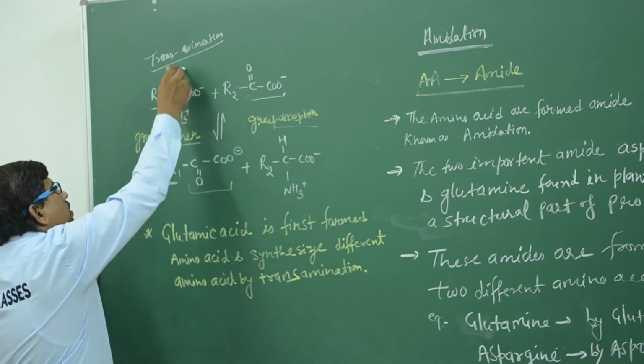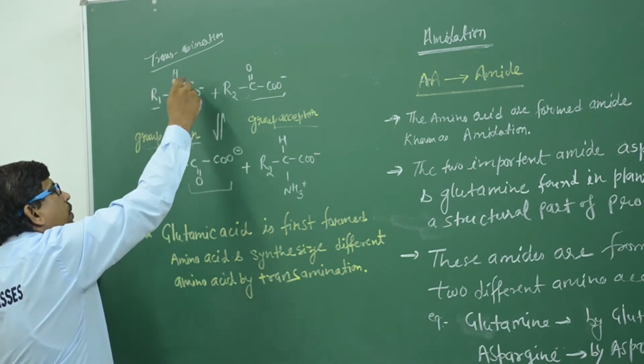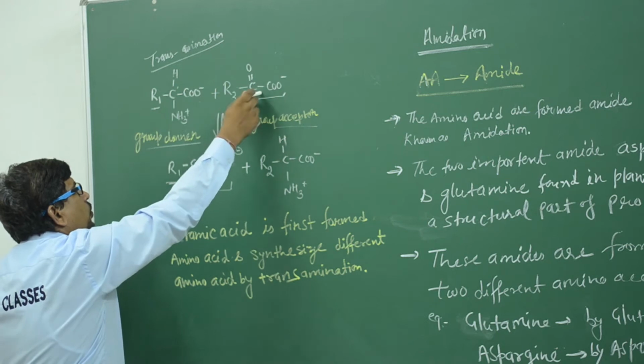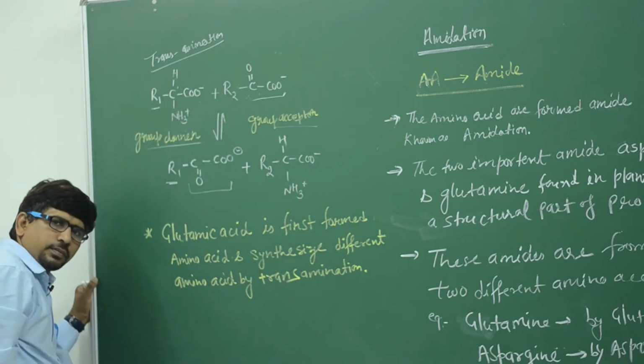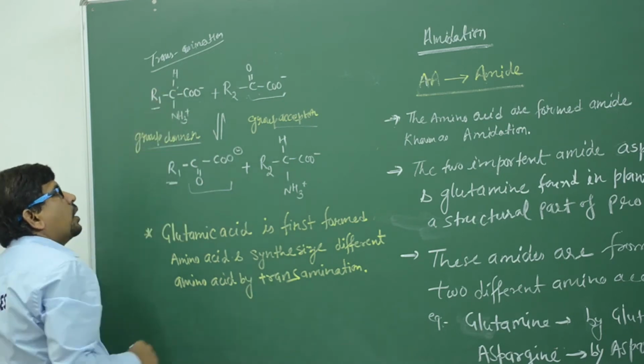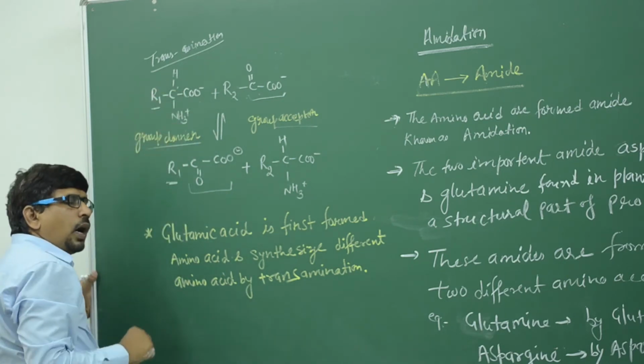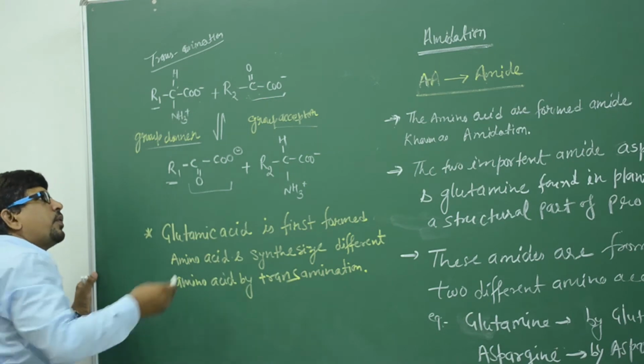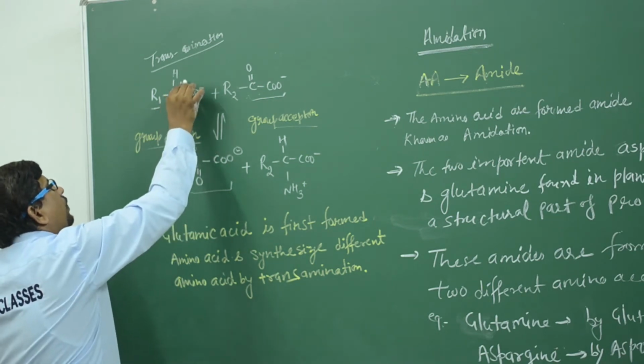Clear? So this group is completely transferred to R2 and the R2 group can transfer to the R1. Clear? So this is the amino acid. It is an amino acid, and amino acids contain an alpha carbon. You know very well the alpha carbon. It is known as the alpha carbon.